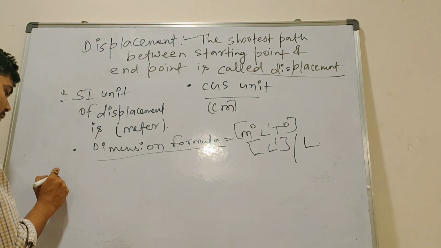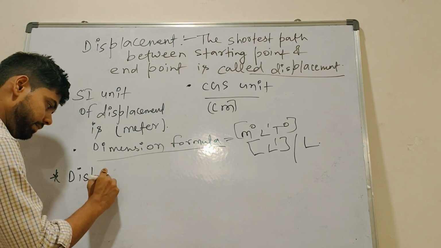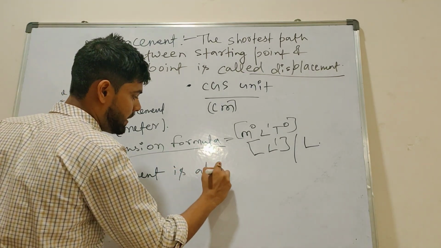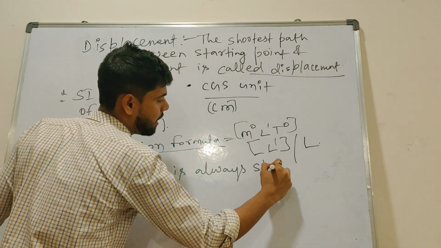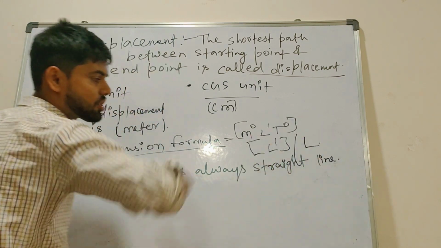Next part, one keyword, note: displacement is always a straight line.